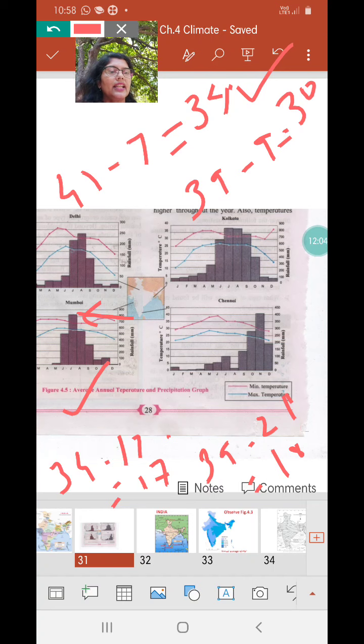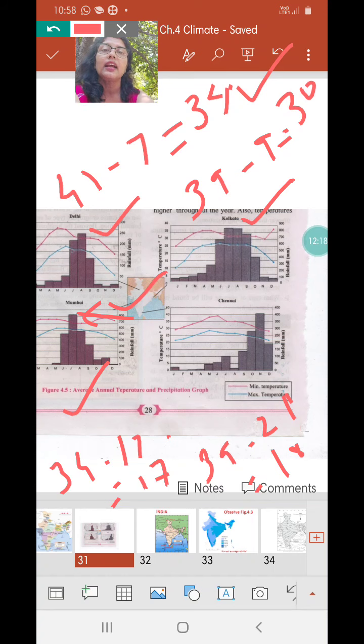In which month does India experience the highest rainfall? You can see here most of the places including Delhi, Kolkata and Mumbai, they all receive maximum rainfall in the month of July. Normally monsoon starts in India in June and it progresses further and maximum rainfall is received in the month of July.